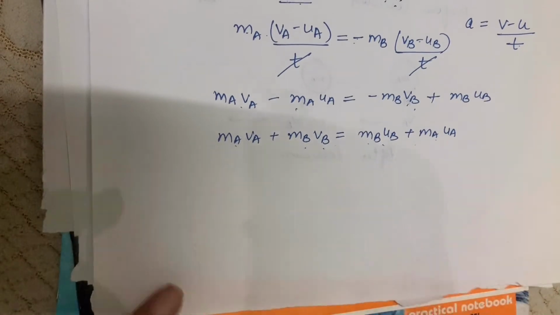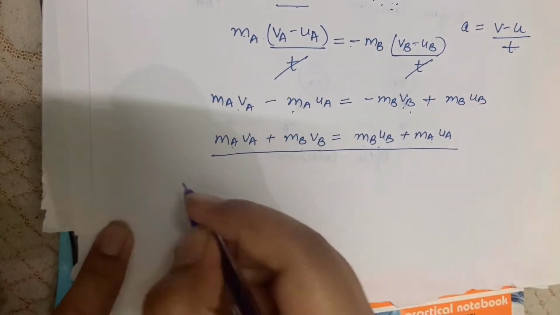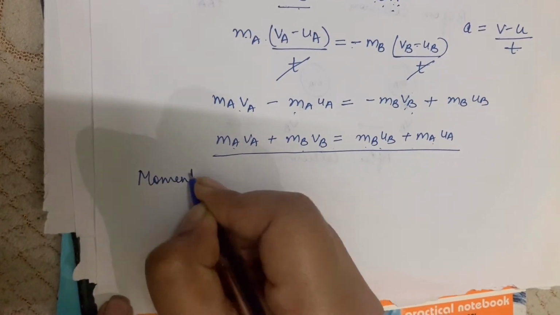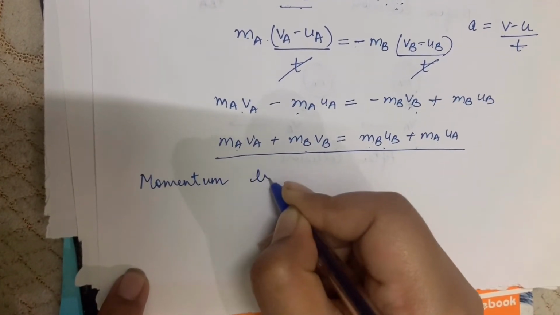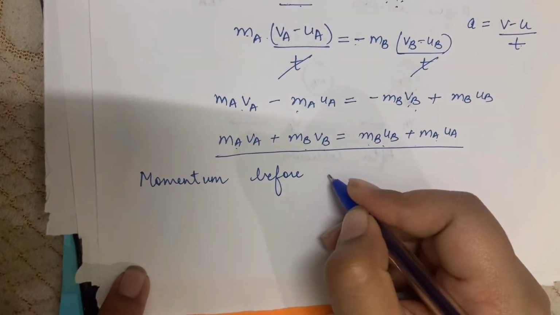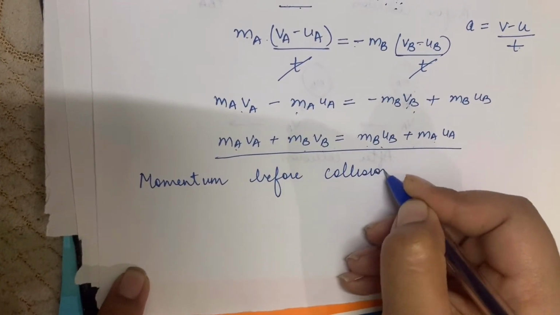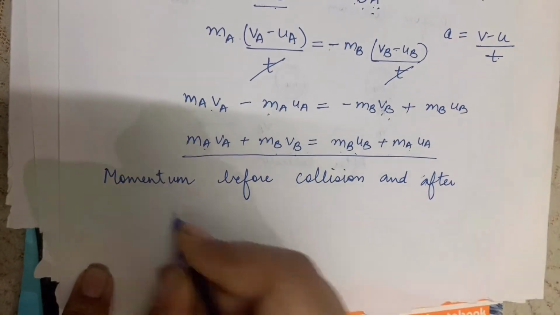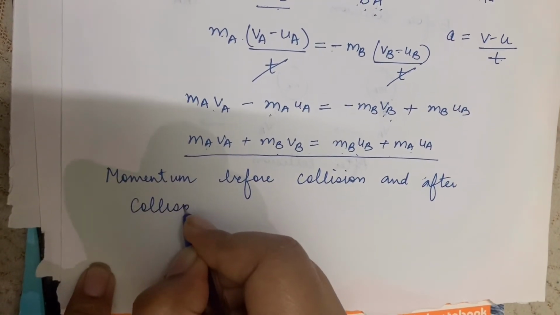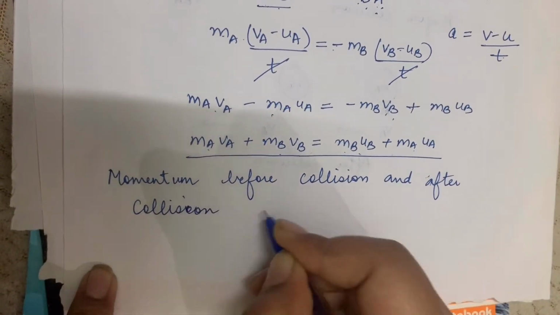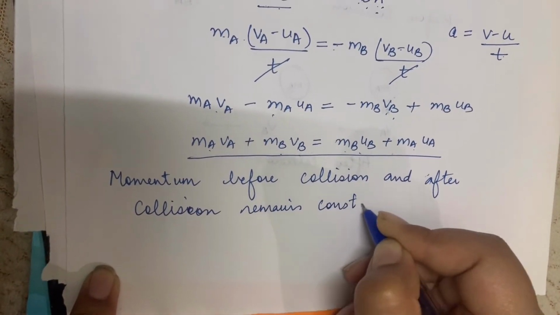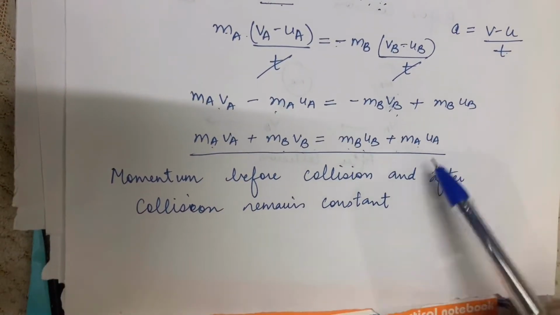From this, it is proved that the momentum before collision and after collision remains constant if no external force is being applied.